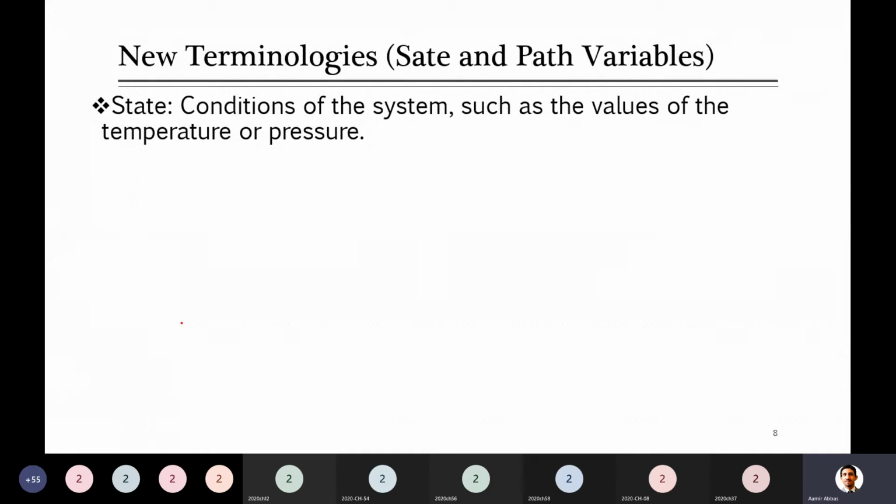So let's look at those state and path variables in detail. State is the condition of a system. We just discussed a few minutes back that state is defined based on the conditions of the system, such as the value of temperature and pressure. We say, for example, our system is water. We have water in one beaker, available at 1 atmosphere and 25 degrees C. So what will be the state of this system?